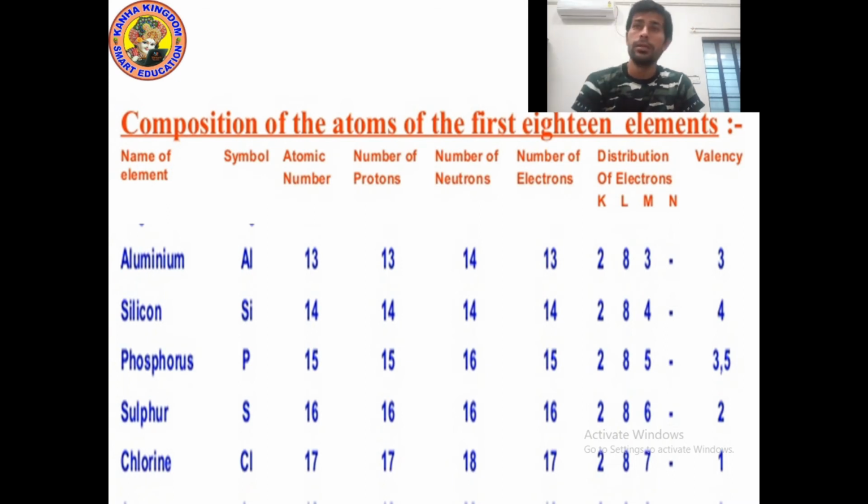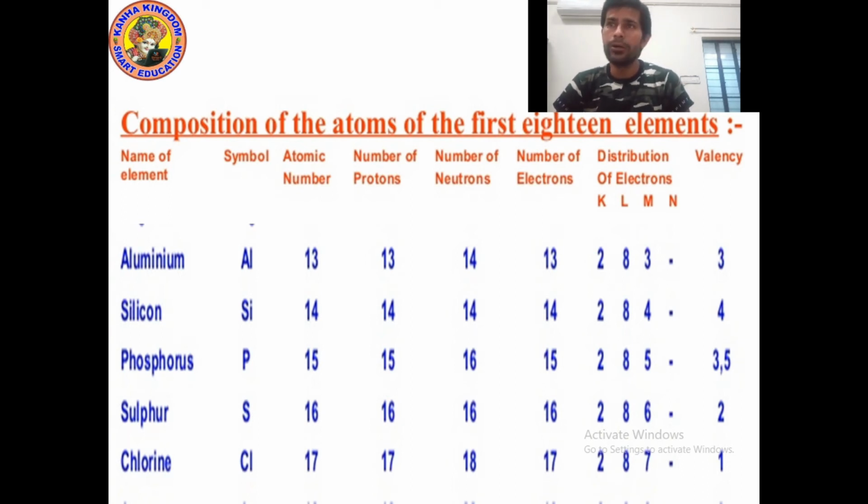Now silicon. Atomic number is 14, symbol is Si, number of protons 14, number of neutrons 14, number of electrons 14. Now let's talk about the distribution of electrons. In the K shell we can fill a maximum of 2 electrons, so 14 minus 2, remaining 12. In the L shell we can fill a maximum of 8, so 12 minus 8, remaining 4. So the remaining 4 electrons we will fill in the M shell. In the M shell we can also fill a maximum of 8. The valency will here be 4.